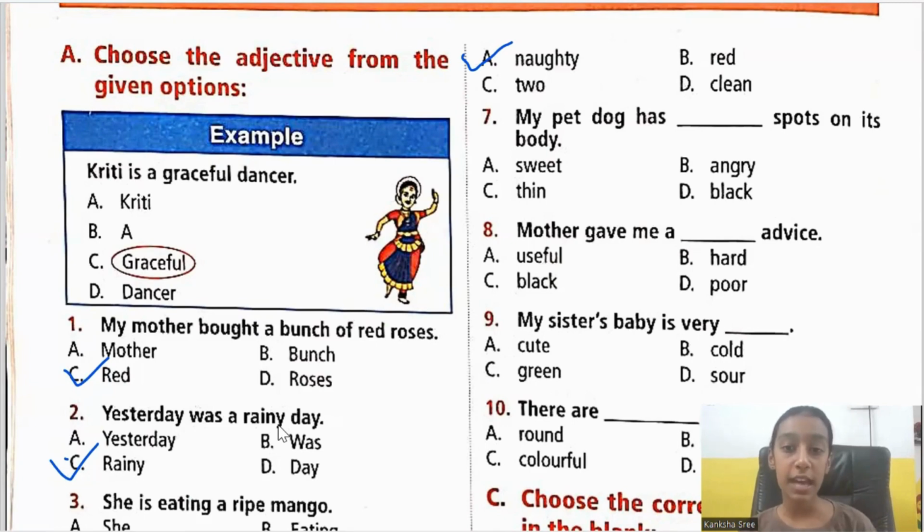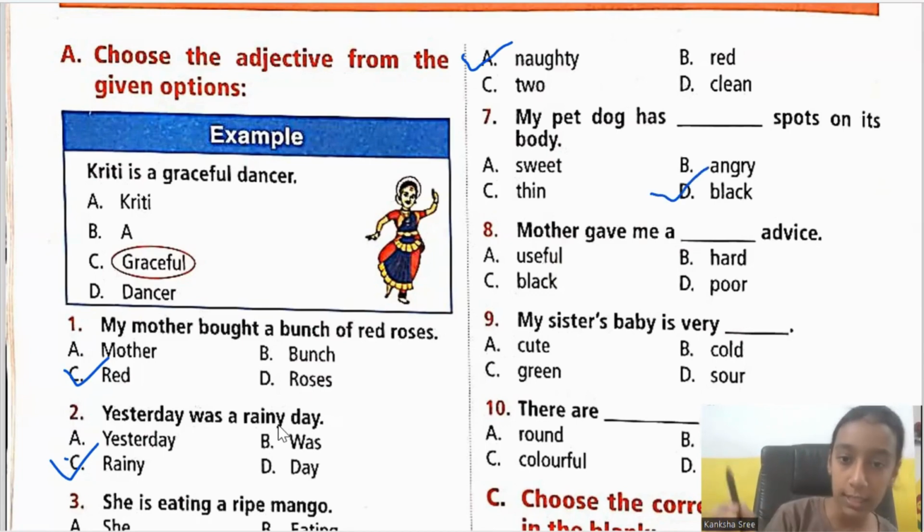My pet dog has dash spots on its body. Sweet, angry, thin, or black. What kind of spots does a pet dog generally have on its body, children? They are black spots. So it is option D.